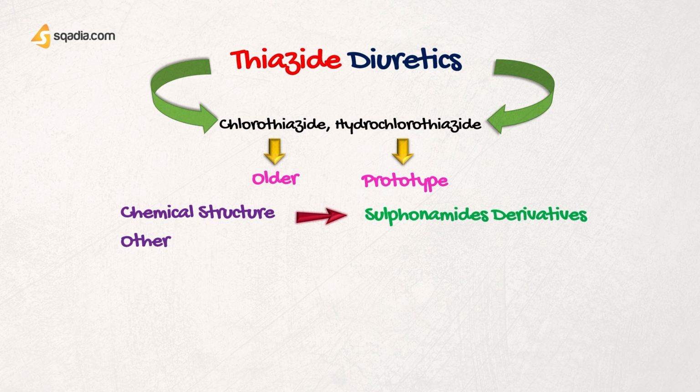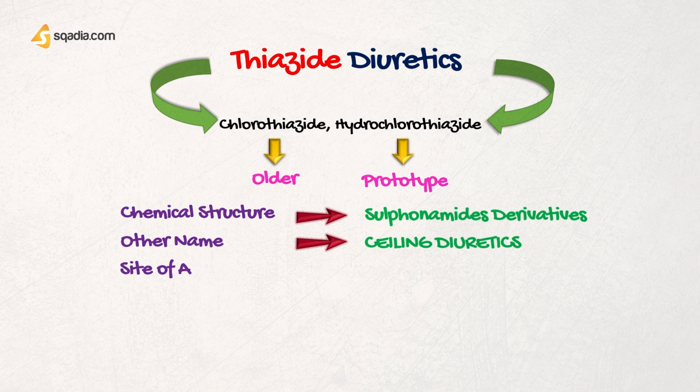Now, very important from the MCQ's point of view is their other name. They are also known as ceiling diuretics. Now, why are they called ceiling? Because increasing the dose of the diuretic above normal will not increase the diuretic response. So, these are known as ceiling diuretics.